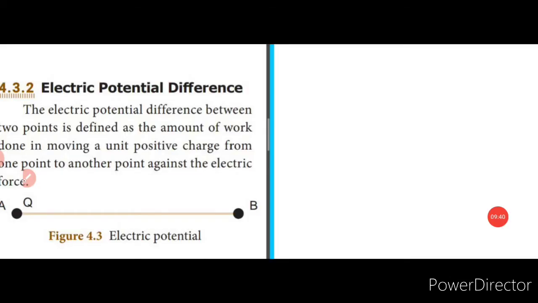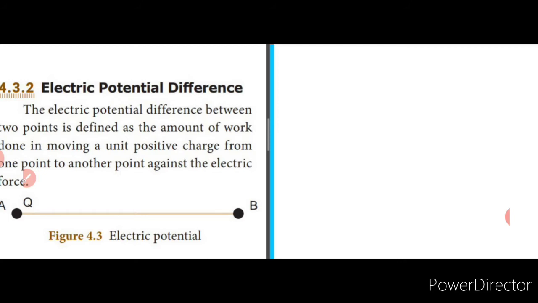Next we'll see what is electrical potential or electrical potential difference, right? Now what is electrical potential? We said that the movement of electric charge is nothing but the electric current, right? Now how does it move? It moves from a higher pressure to a lower pressure. In the case of electricity, it moves from a higher potential to a lower potential, isn't it? So it moves from one point to the other.